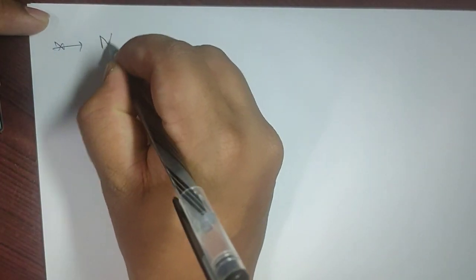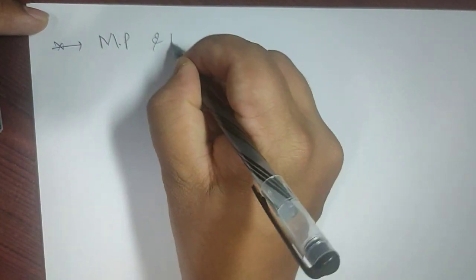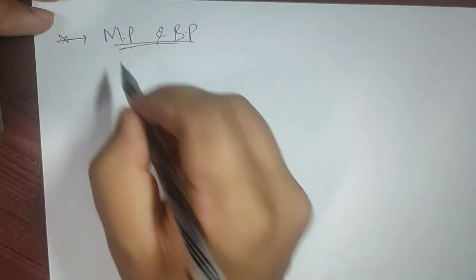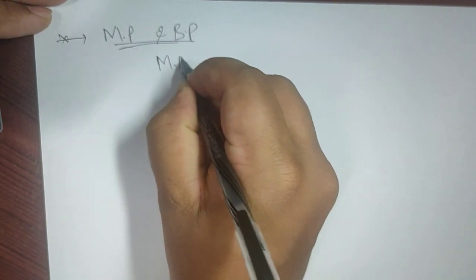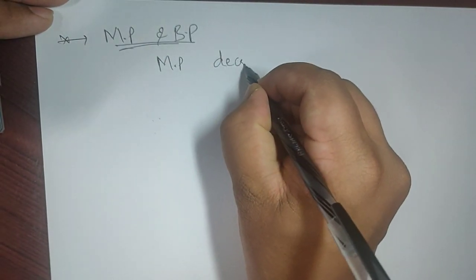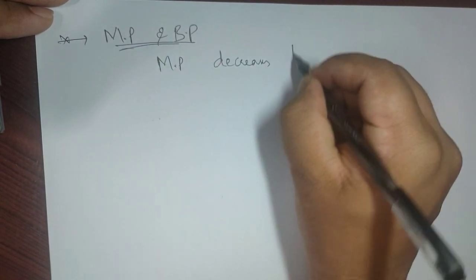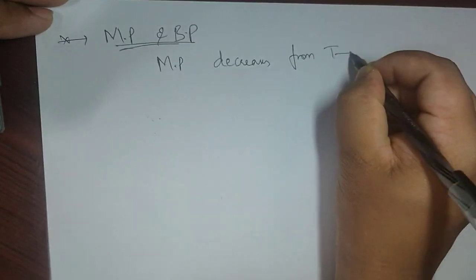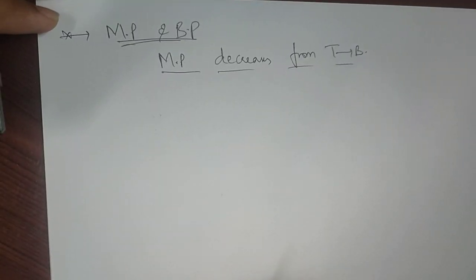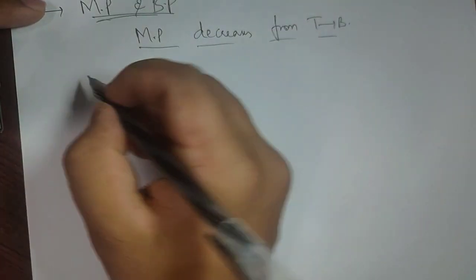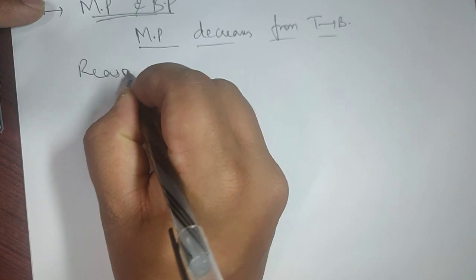Next property, that is MP and BP, melting point and boiling point. They have the same trend. The trend is that melting point decreases from top to bottom. Now again, why is this melting point decreasing from top to bottom? As I already said, first of all you need to understand melting point, let me write the reason also, then you'll understand by yourself. Reason,